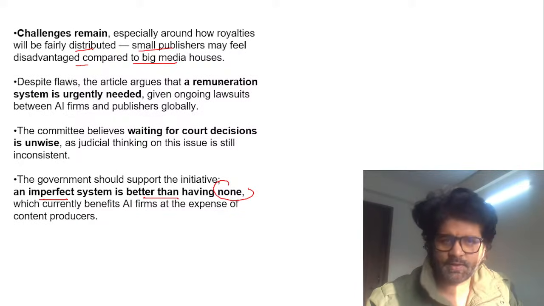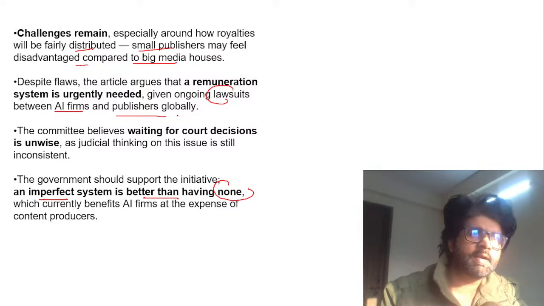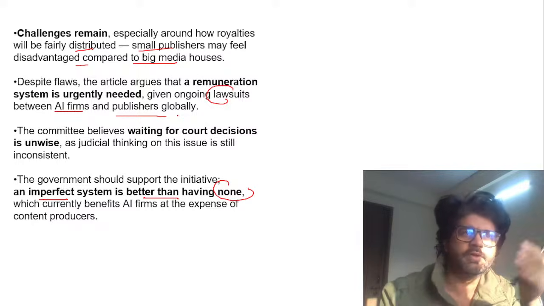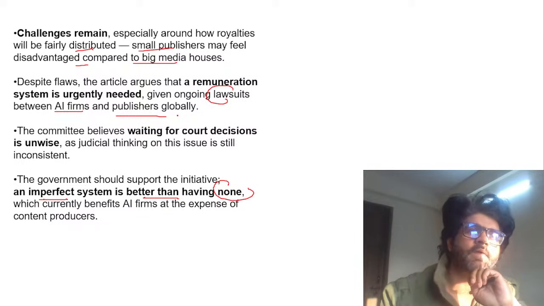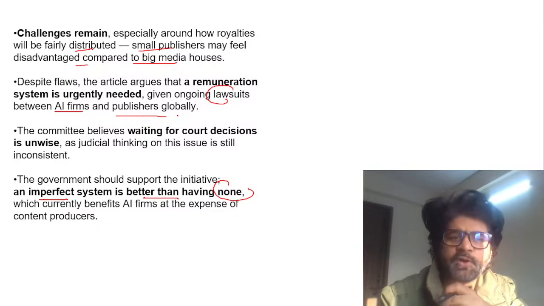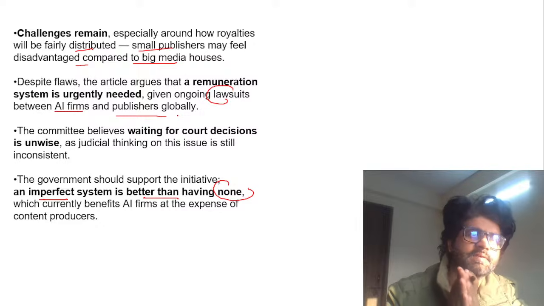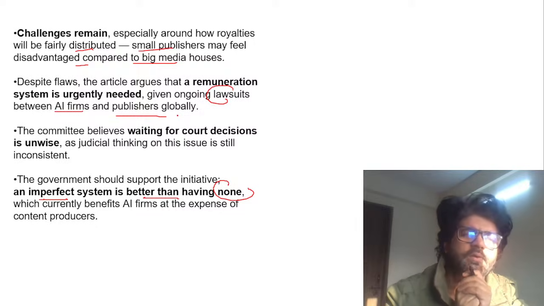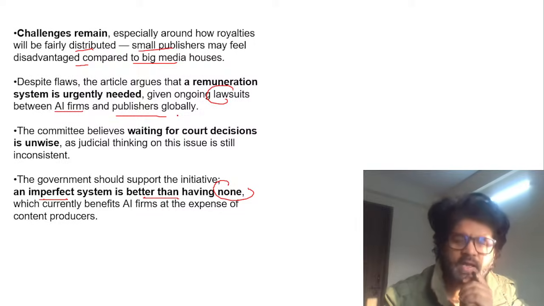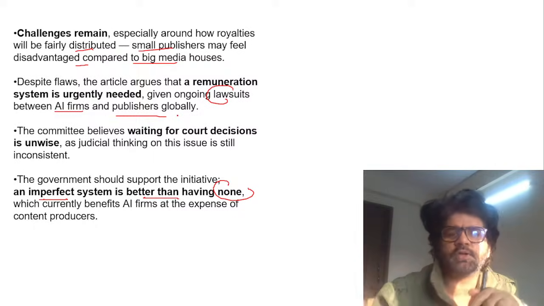So there are lawsuits going on between AI firms and publishers. Obviously they will not be happy that you are using our data, and everybody's using ChatGPT now. I asked ChatGPT one question: is Wikipedia declining because of you? ChatGPT again gave me a diplomatic answer. It said that no, people are still using Wikipedia, but the reality is yes, it has declined. People are going less to Wikipedia and those things.